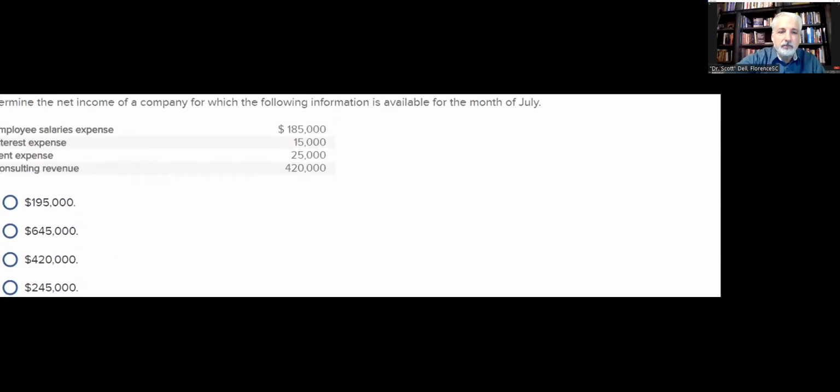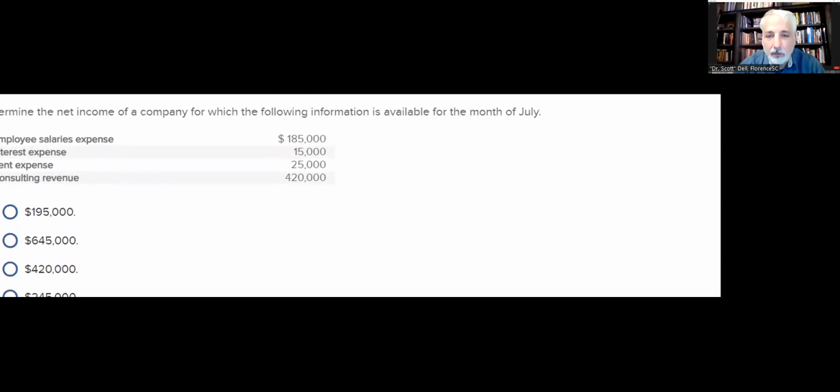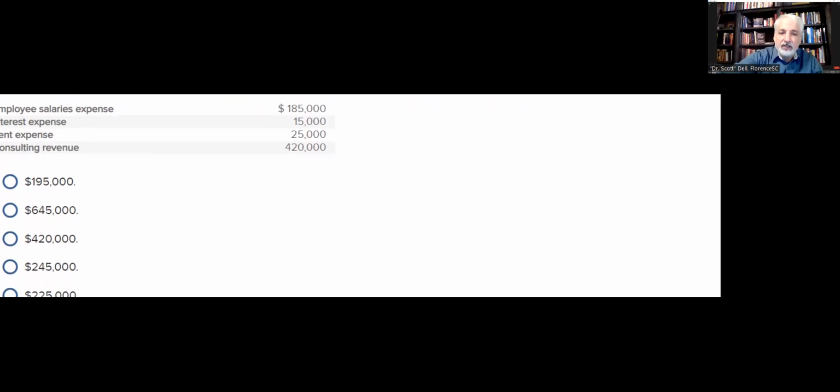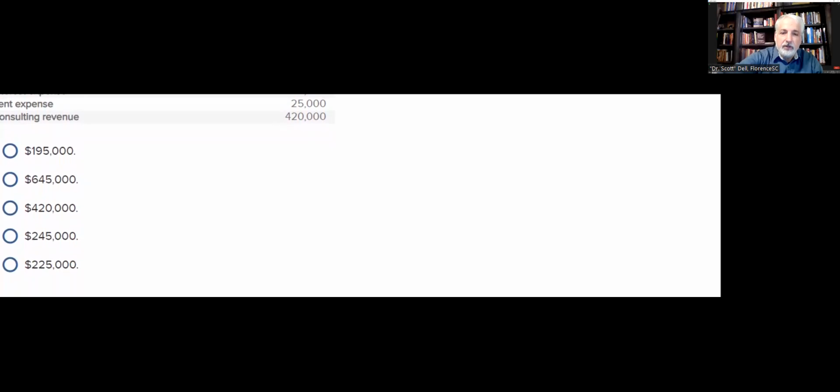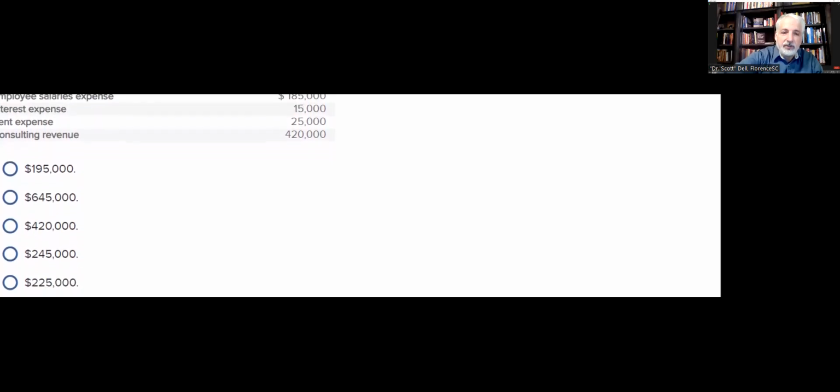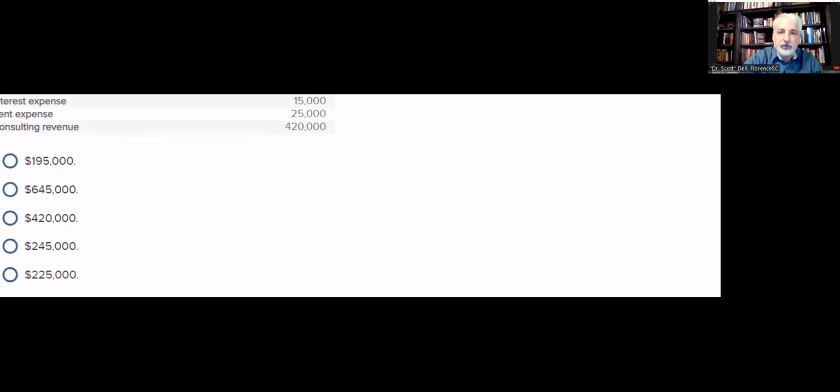Now we have another question. Determine the net income of company for which the following information is available for the month of July. How do we determine net income? Well, we take our revenues, subtract our expenses. So we have one revenue item, 420. We have three expense items, 185 plus 15, which is 200. And then we take out another 25. So it looks like, if I'm doing the math right, it looks like 195 in the calculation. Is that available as an answer? You bet. 420 minus the 185 minus the 15 minus the 25 will get us to 195.